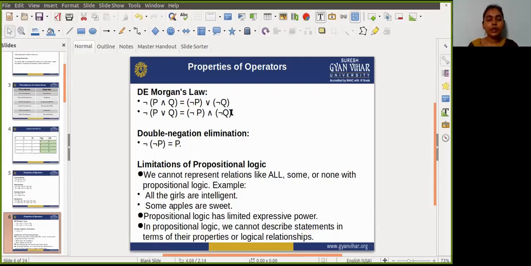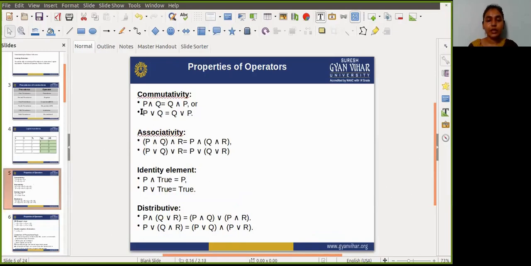So this is the same result you will find if you take the negation of p and the negation of q. Both the LHS and RHS truth tables are the same as each other. So guys, I am giving you one homework. For each of the properties, as you know, commutative, associative, identity, distributive, just make a truth table of each side, meaning the LHS side and the RHS side.